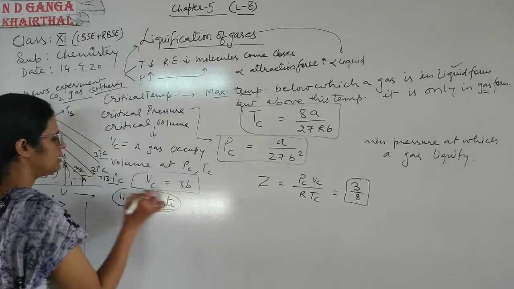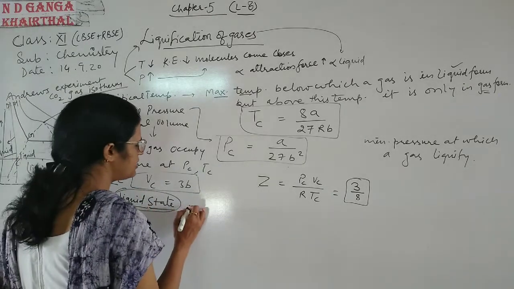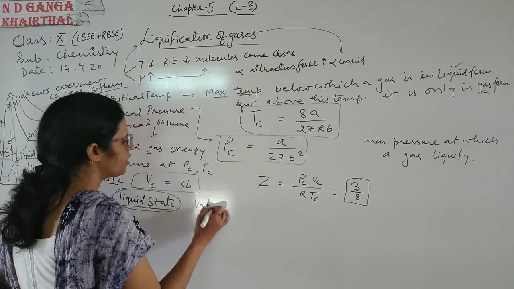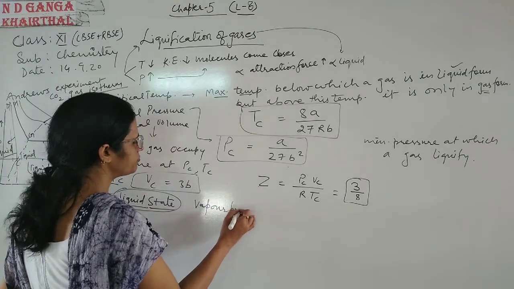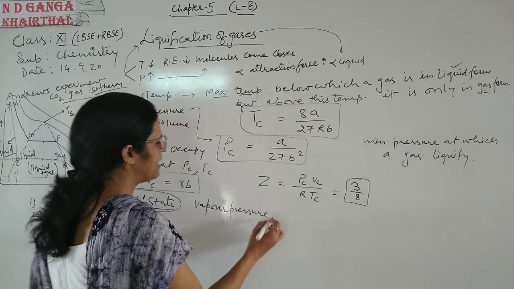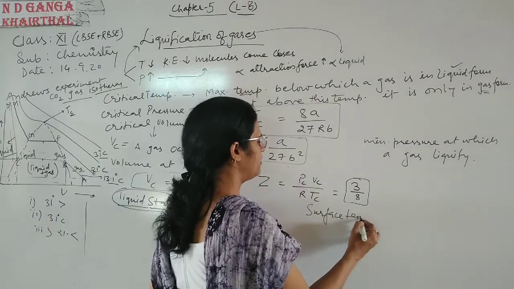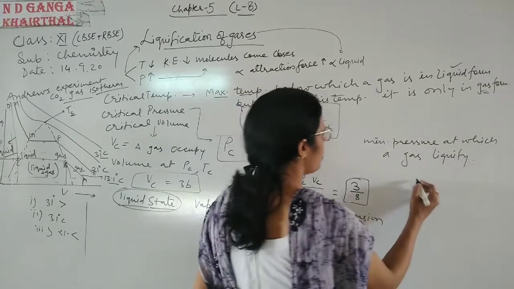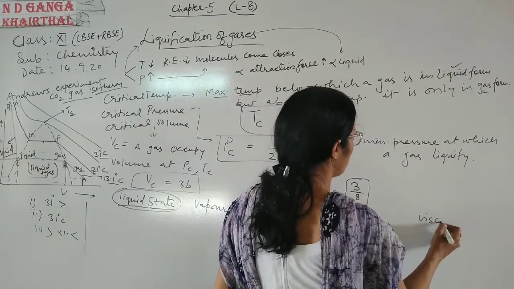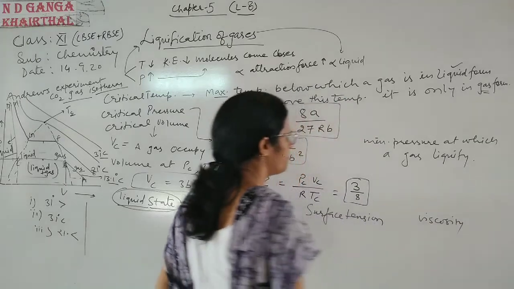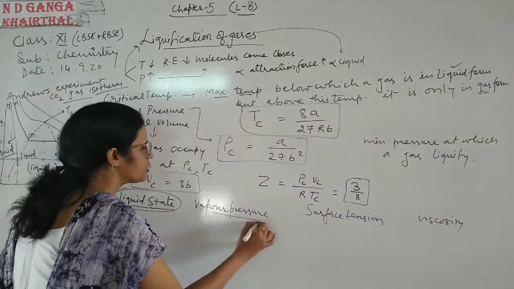So we will study here three properties. One is vapor pressure. Second is surface tension. And third is viscosity. Okay. What is vapor pressure?